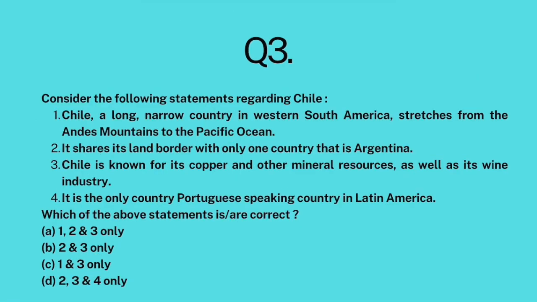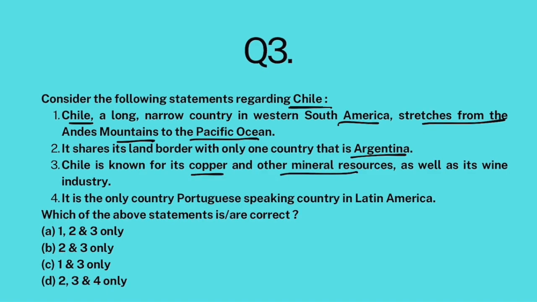Question number 3. Consider the following statements regarding Chile, because the President of Chile was in India recently. Chile, a long, narrow country in West and South America, stretches from the Andes Mountains to the Pacific Ocean. It shares its land border with only one country, that is Argentina. Chile is known for copper and other mineral resources as well as its wine industry. It is the only Portuguese speaking country in Latin America.